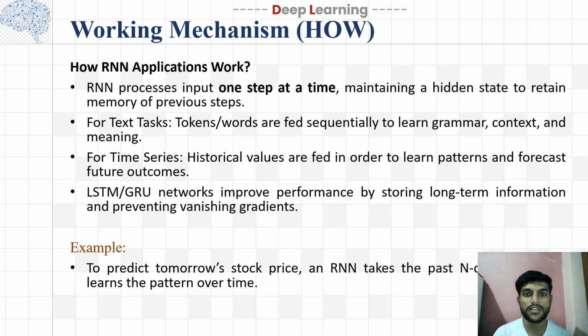And for time series, historical values are fed in order to learn patterns and forecast future outcomes. LSTM or GRU networks improve performance by storing long-term information and preventing vanishing gradients. For example, to predict tomorrow's stock price, an RNN takes the past N-day prices and learns the pattern over time.